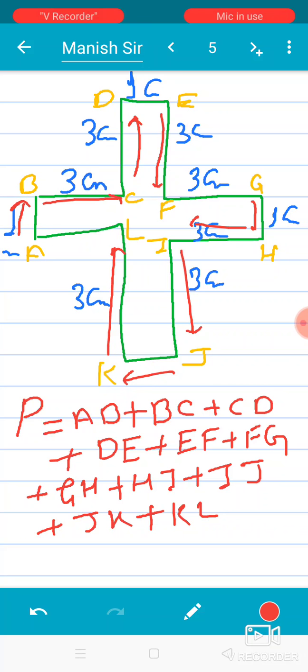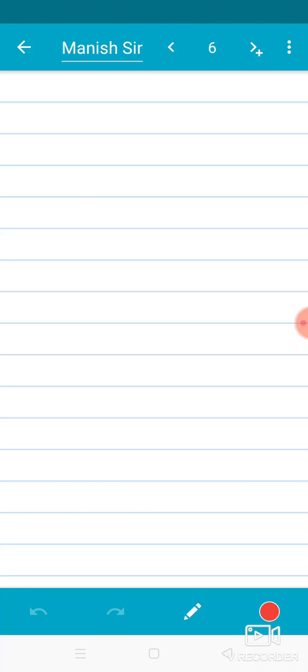Okay, this is the summation of all the sides of the given geometry. To find the result we must add all the sides.